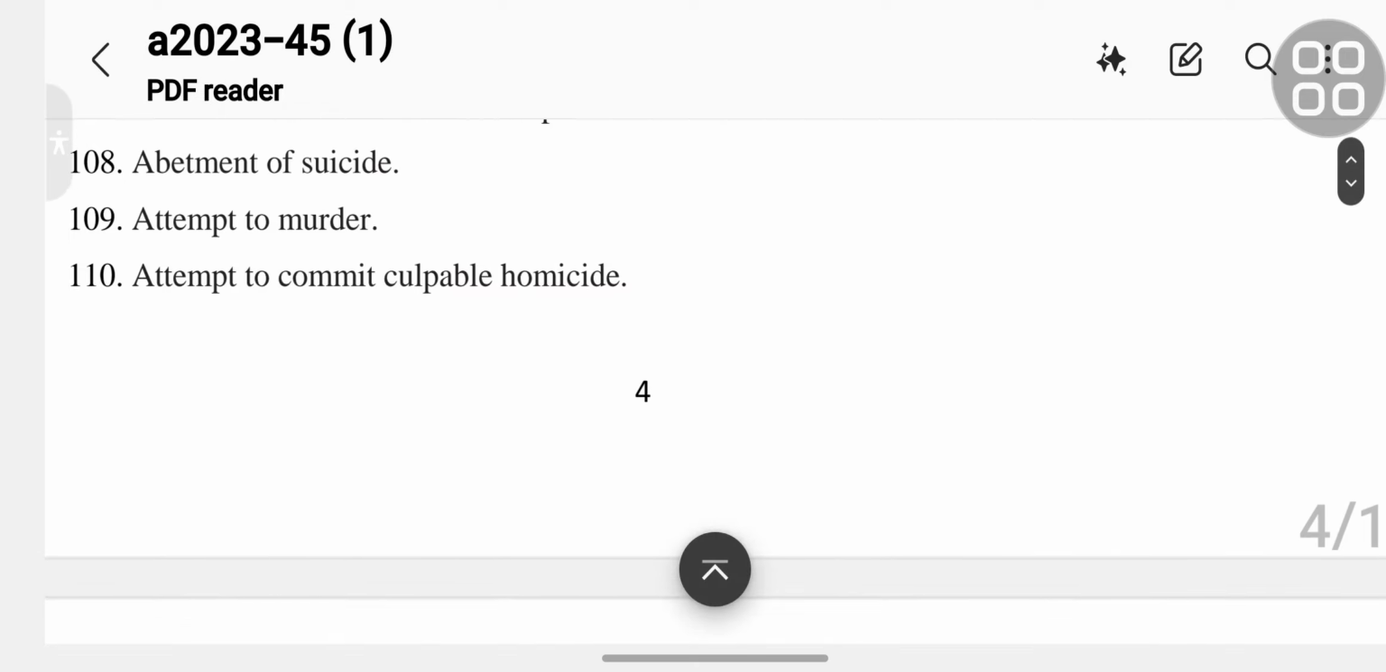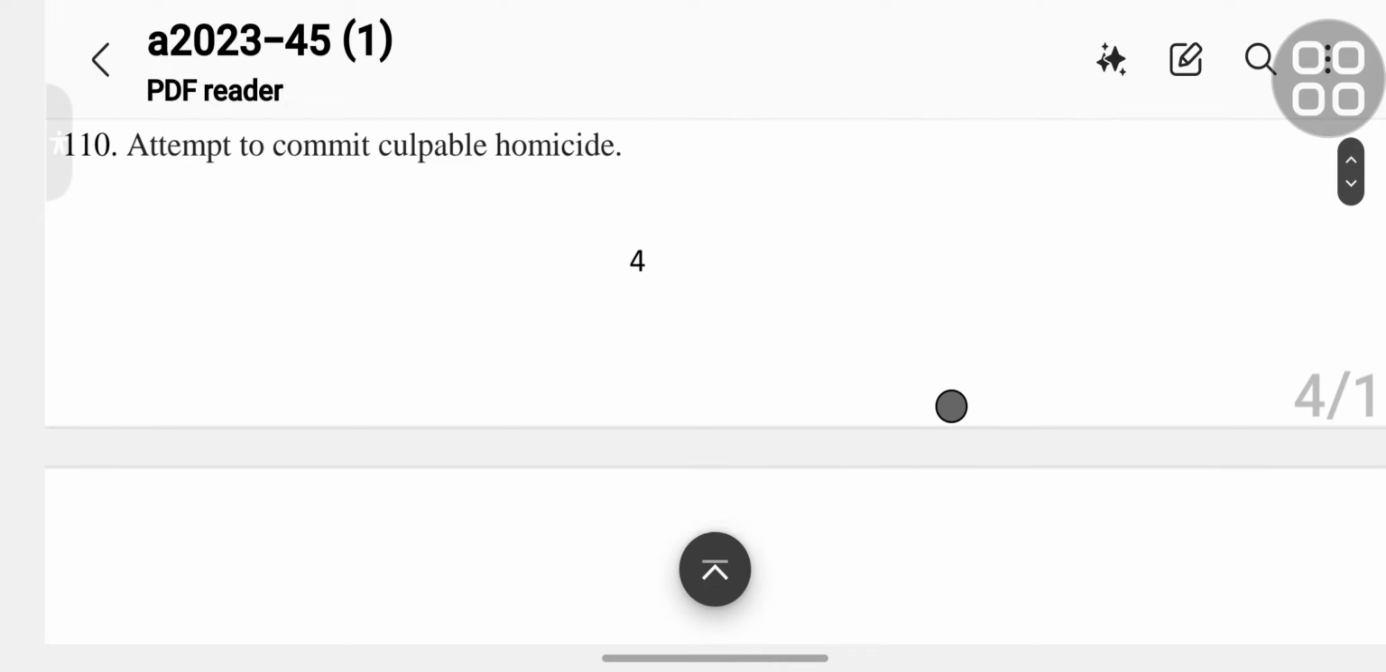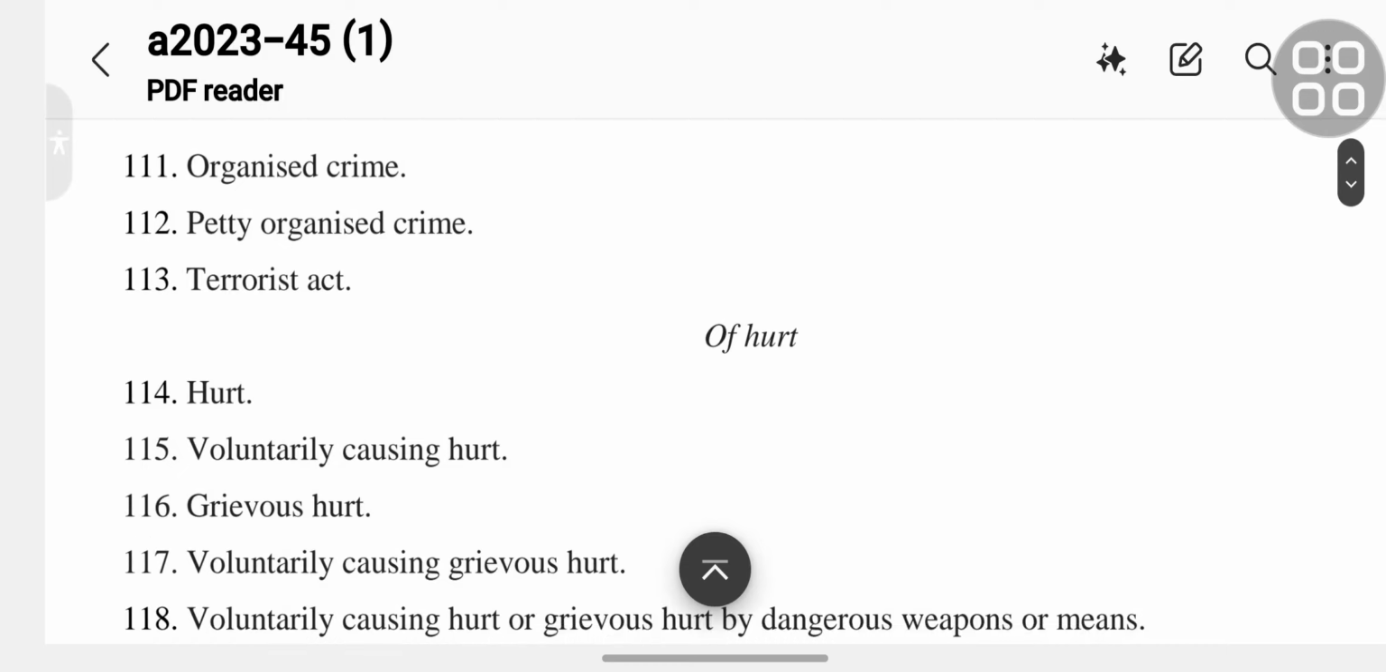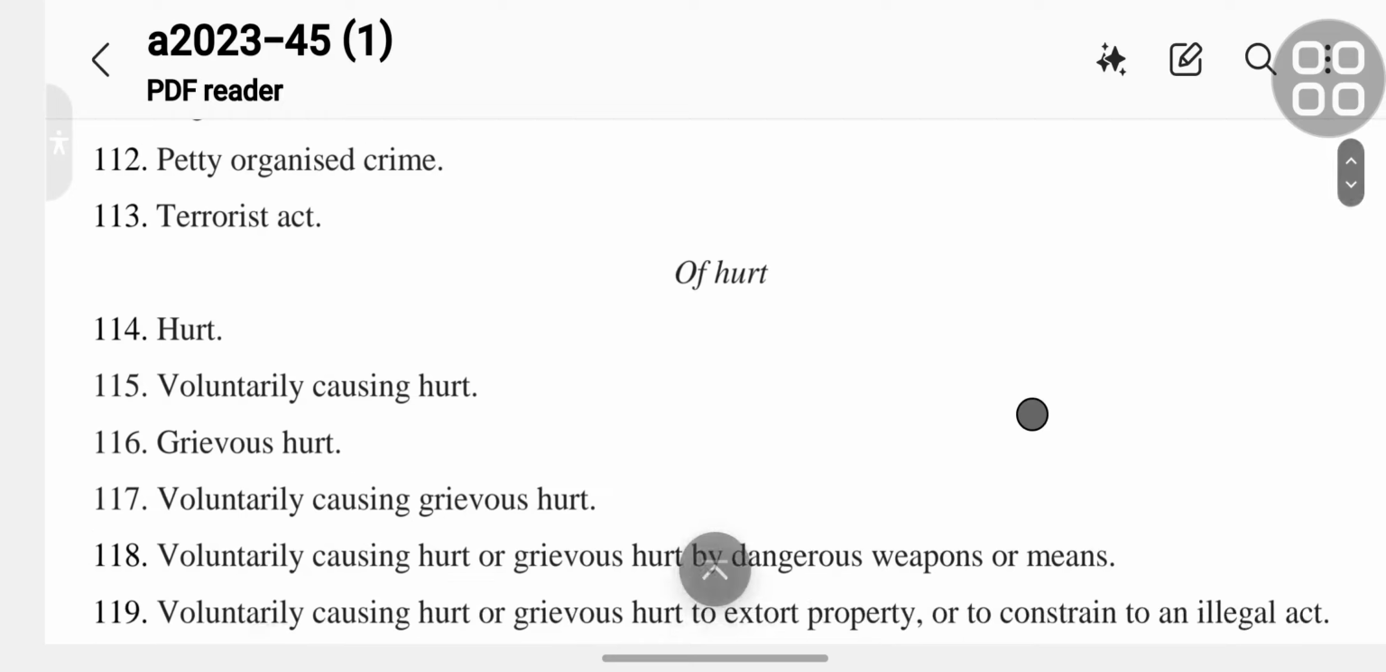108 abetment of a suicide. 109 attempt to murder. 110 attempt to commit culpable homicide. Section 111 organized crime. Section 112 petty organized crime. Section 113 terrorist act.